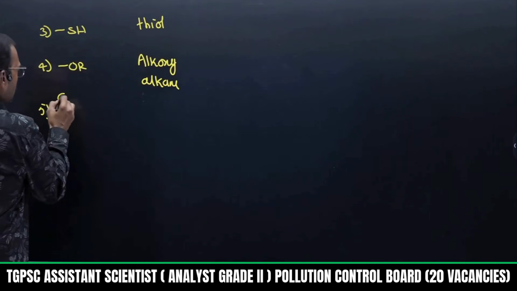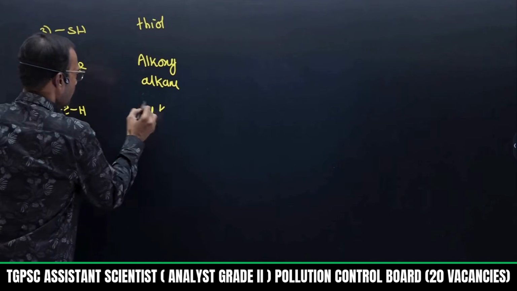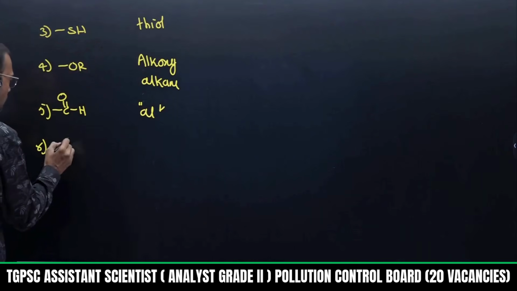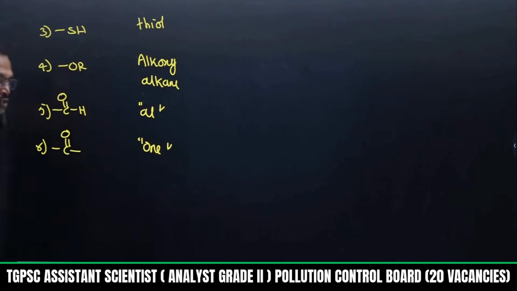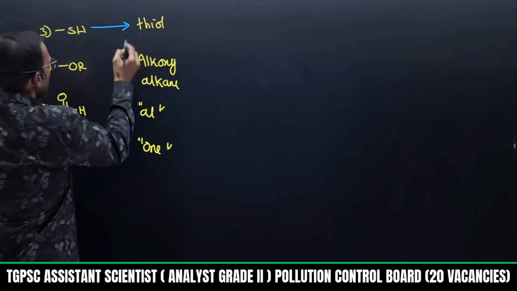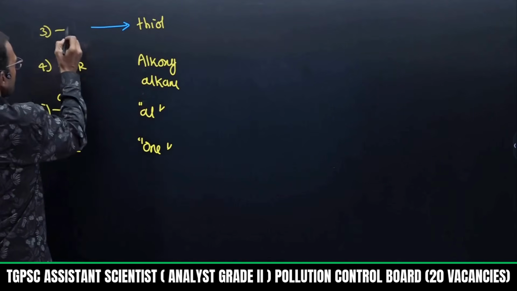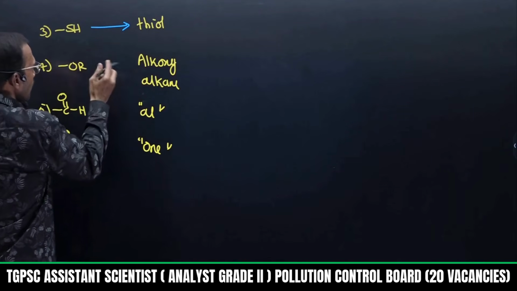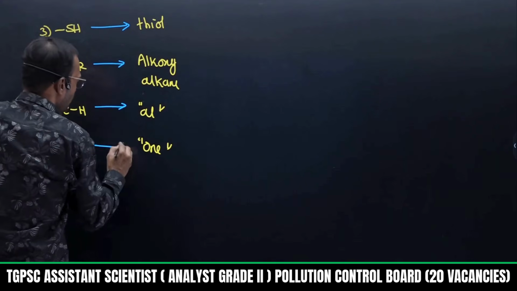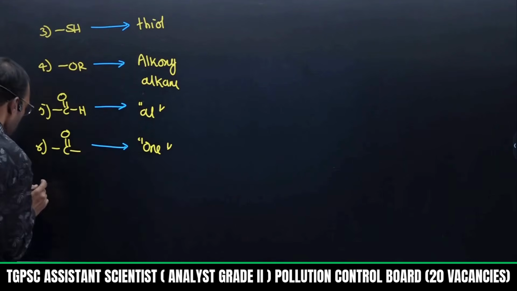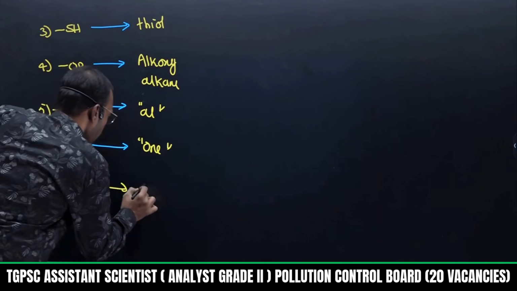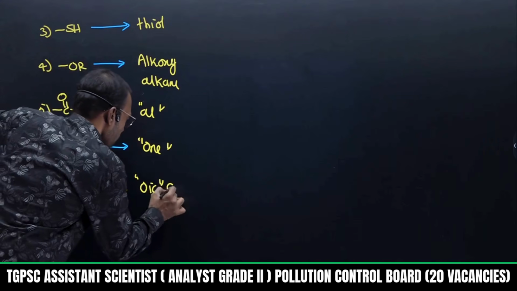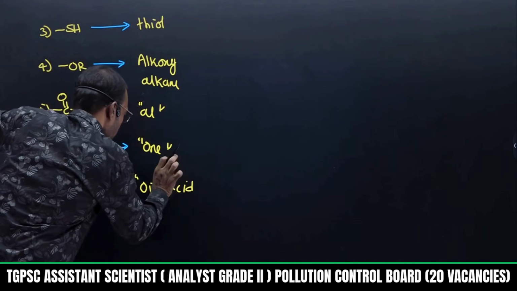Suppose it is aldehyde, C double bond O H, it ends with Al. If it is C double bond O, this is ketone, and ketone ends with one. SH is nothing but thiol. Suppose C double bond OH, this ends with oic acid, like methanoic acid, ethanoic acid.